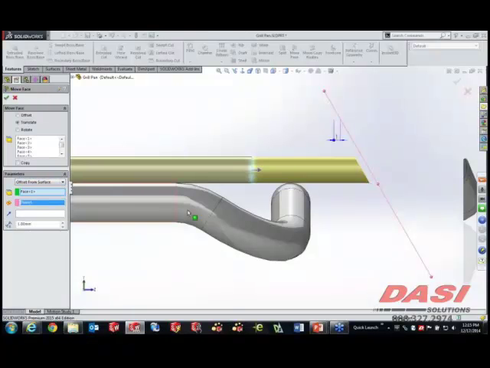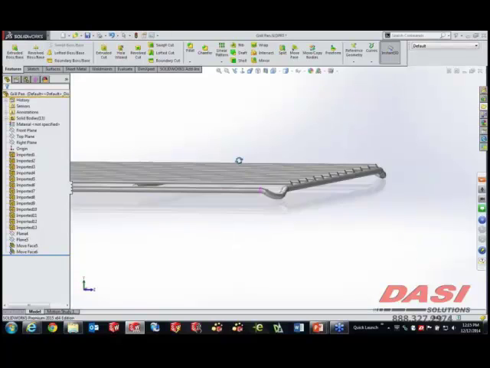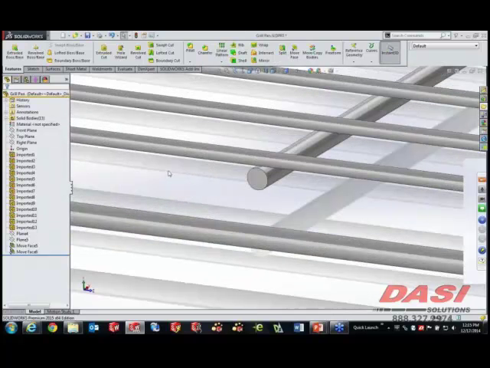Now anywhere that we have up to surface, we also have its counterpart, which is an offset from surface. And here we're presented with an offset dimension. You can either use Instant 3D to drag that on screen. We can just go ahead and type in the number. We don't need that plane. So let's go ahead and take a look at it from a different direction here. In this case, we're going to go ahead and use the same tools, but we'll do an up to body end condition.